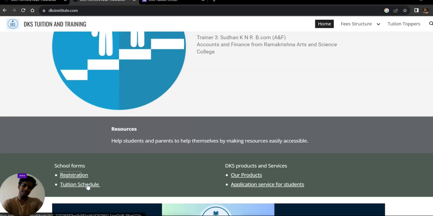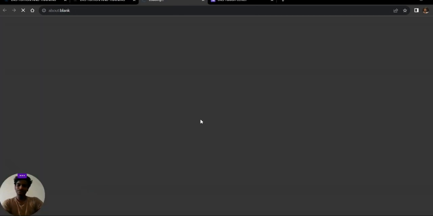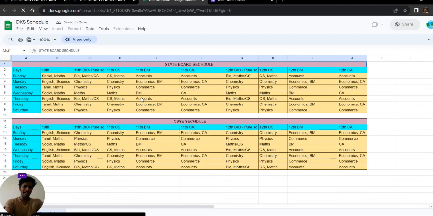Then you can also see the tuition schedule here, guys. See the schedule for all different subjects on different days, guys. You will get a different mentor, different lectures for all different courses, like the maths lecture will be different, then C++, then Java, those lectures will be different, guys. You will get to know everything, guys. After you fill up that form, you'll get an email, guys. Then they'll contact you. Then they'll provide you whatever information you want. Then after that, just continue with your course, guys.